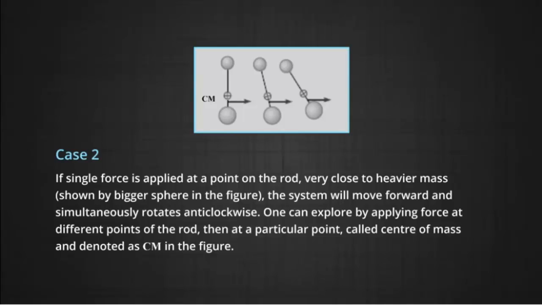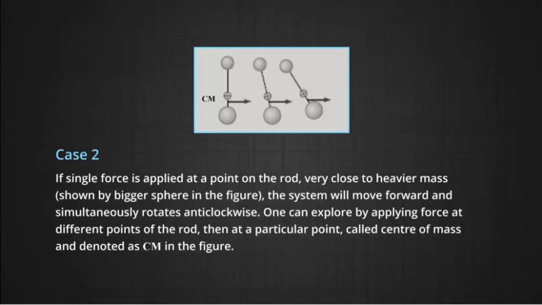But when the same single force is applied at a point on the rod very close to the heavier mass, shown as a bigger sphere in the figure, the system will move forward and simultaneously rotate counterclockwise.